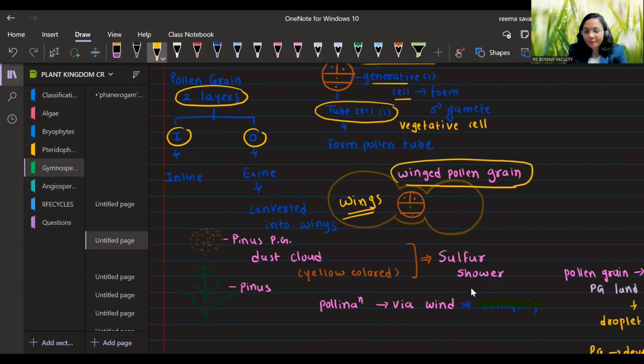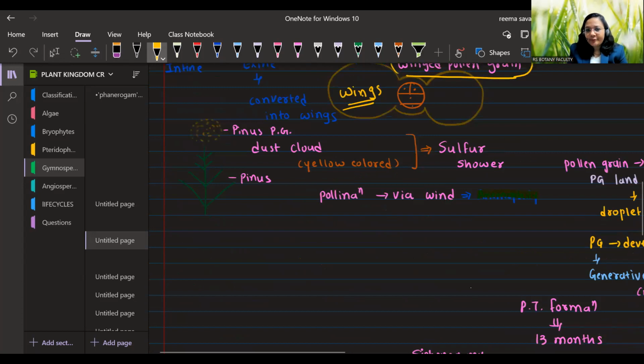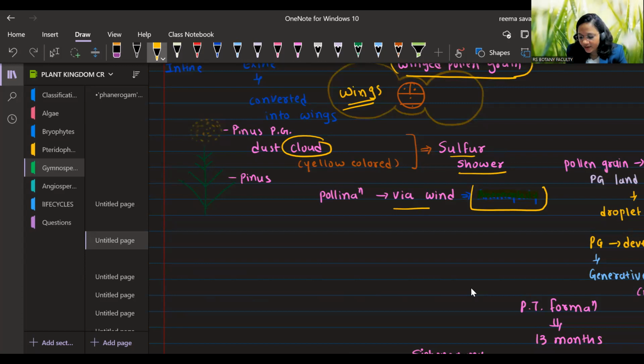Pinus has which type of pollen grain? Winged pollen grain. This question has been asked in NEET. So we need to remember winged pollen grains are present in Pinus. There is one wonderful phenomenon known as sulfur shower. When there is a strong wind, all the winged pollen grains form a dust cloud above the surface of that plant, that is known as sulfur shower. So they have winged pollen grain, and obviously their pollination is via wind. Pollination via wind is known as anemophily.